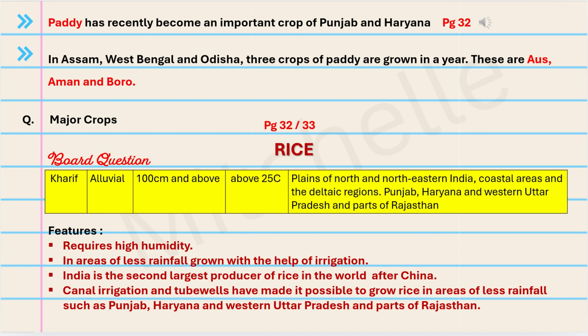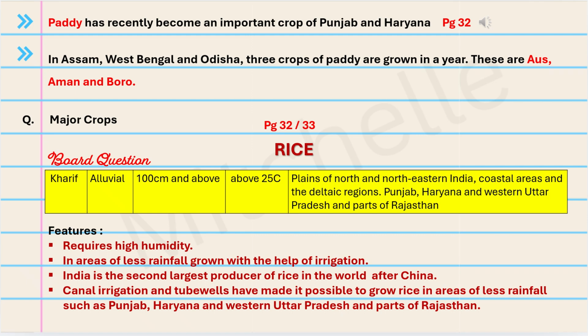Okay, on page 32, here we have two objectives. Paddy has recently become an important crop of Punjab and Haryana. And the second one, in Assam, West Bengal and Odisha, 3 crops of paddy are grown in the year, and they are the Aus, the Aman and the Boro. So once again, these are little bits of information that we tend to overlook when we are reading or learning. Please make sure that you're writing this either in a separate notebook or put it on a poster that you can stick in your textbook, or simply write it in your textbook.